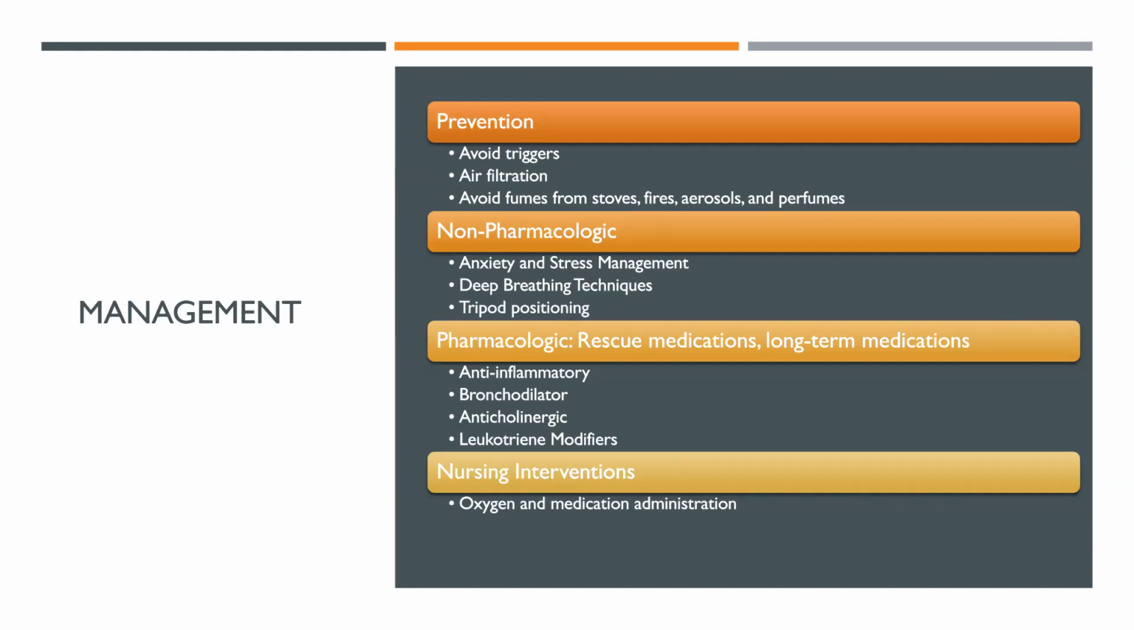As far as medications go, we would put them on long-term medications to prevent any exacerbation, and then we would also provide them with rescue medications, typically in the form of an inhaler. These medications include anti-inflammatory medications, bronchodilators, which would typically be our inhalers, anticholinergic medications, and leukotriene modifiers.